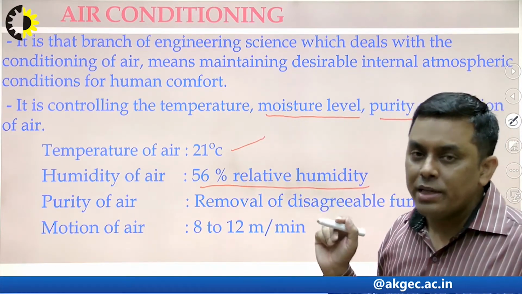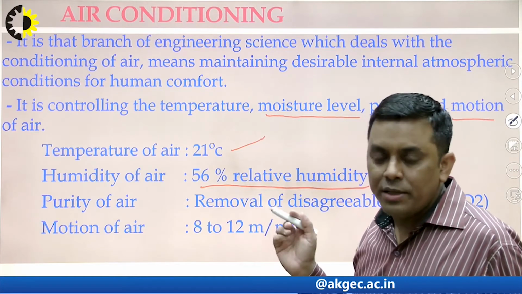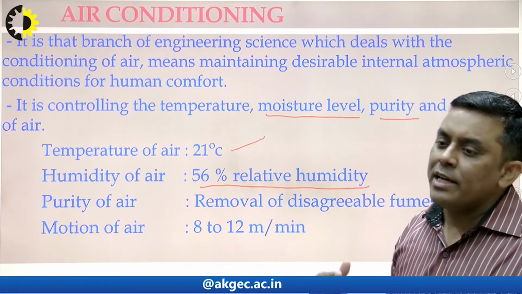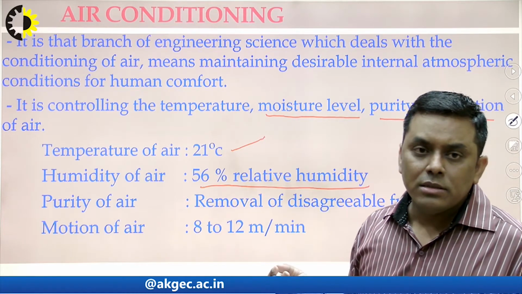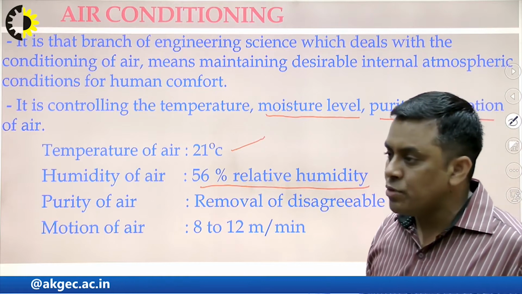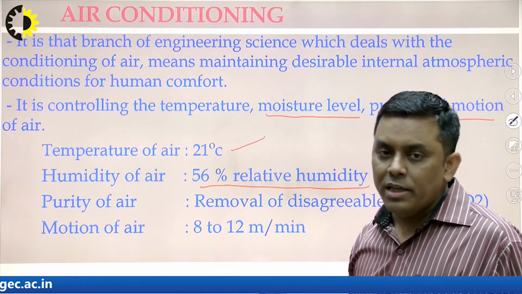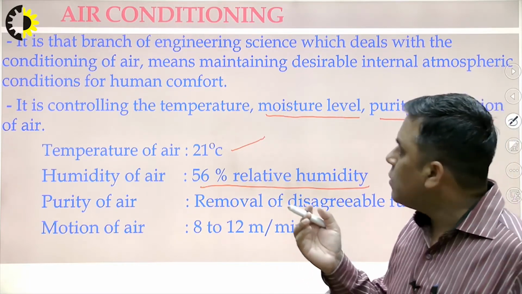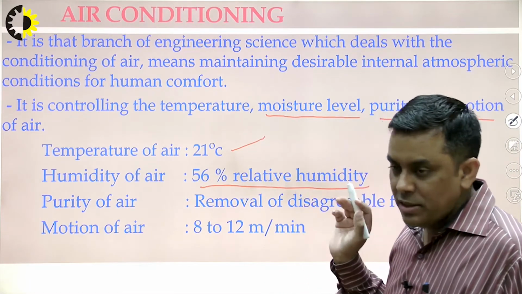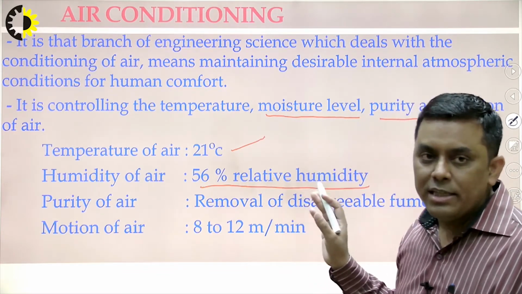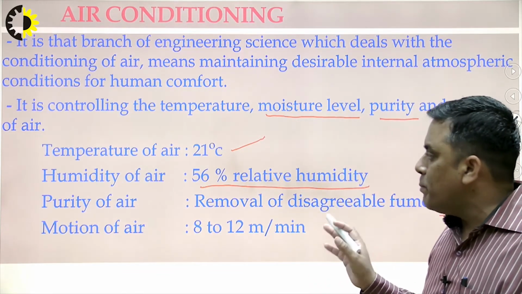Another important thing which I want to clarify here: air conditioning doesn't mean that we have to use the air conditioning system in summers only. We can use it in winters also, and according to the weather condition of winter, the condition of the surrounding air will be maintained as per human comfort. So this is also part of air conditioning. I hope the term is now clear, what basically air conditioning is and what its main parameters are.